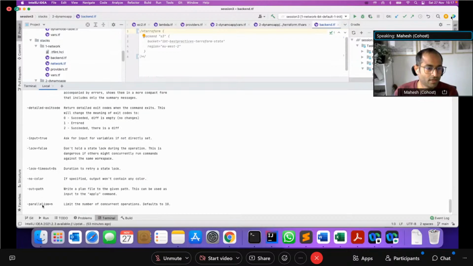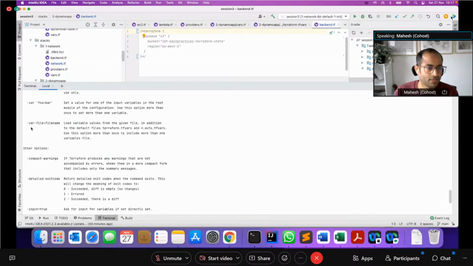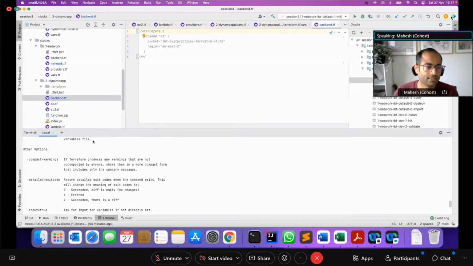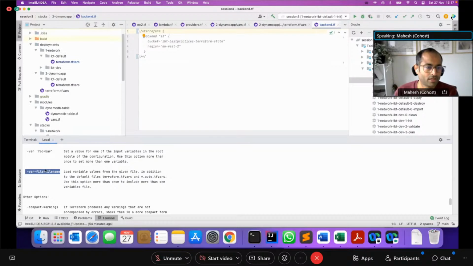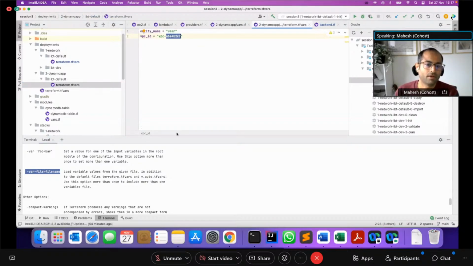Because I'm using var files, I need to pass this -var-file with the name of the variable file. So in this case, if I'm running this Terraform plan against this default, I will need to pass the value, this particular file link, as part of this command. So Terraform plan and then the var-file, and it automatically runs against this particular tfvars, which has these default values.